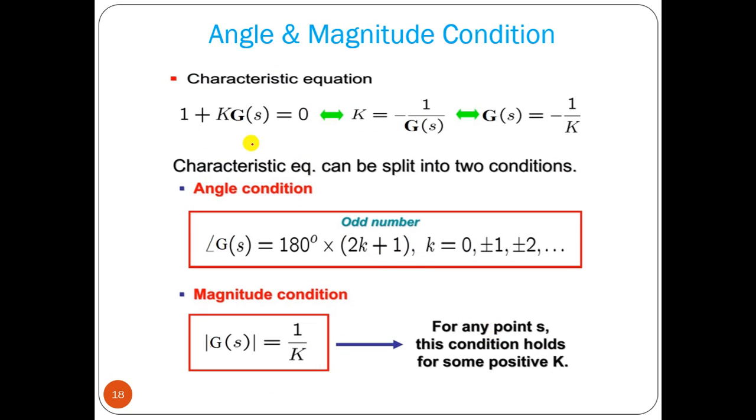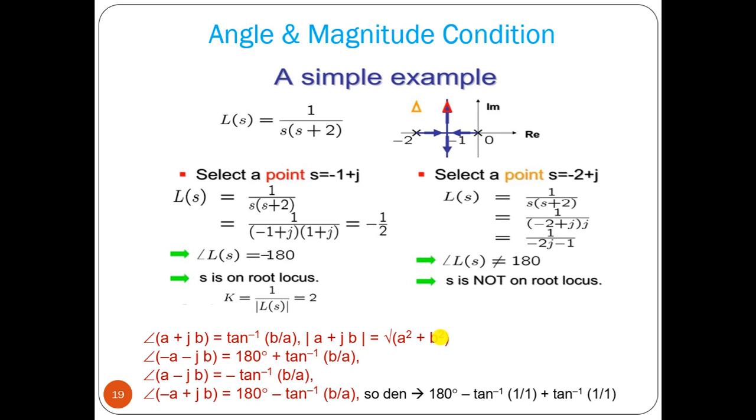So from the characteristic equation, we can find out K and G. The angle condition is plus minus 180 degree (2k plus 1), where k goes from 0 to 1, 2, 3. And the magnitude condition: we can find out the magnitude as 1 by K, or K we can find out as 1 by the magnitude of G(s). So, for example, let us take one example. Say we have this transfer function, and these are your poles, we have 0 and minus 2. If you take this gain as K and vary K,